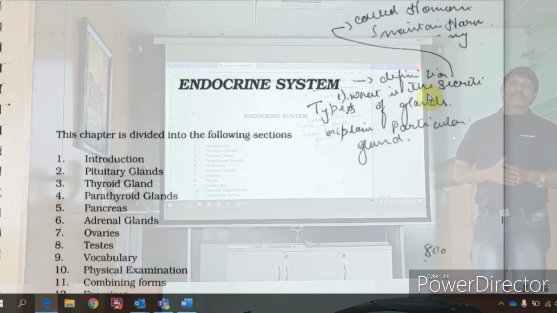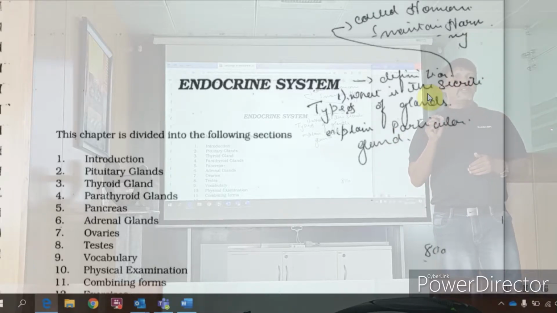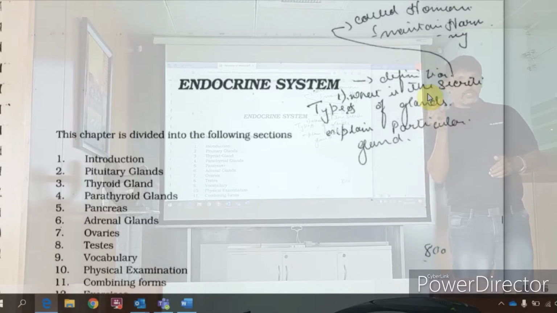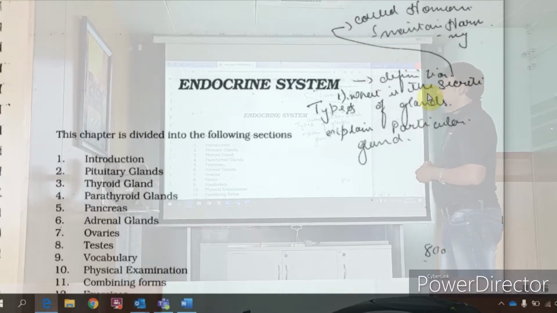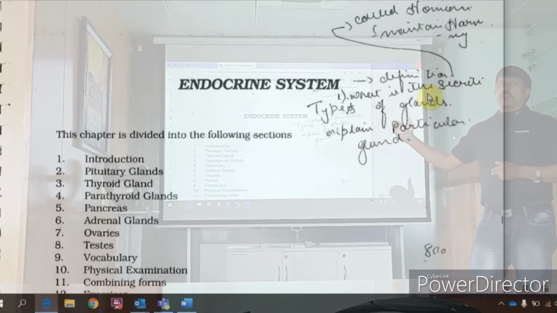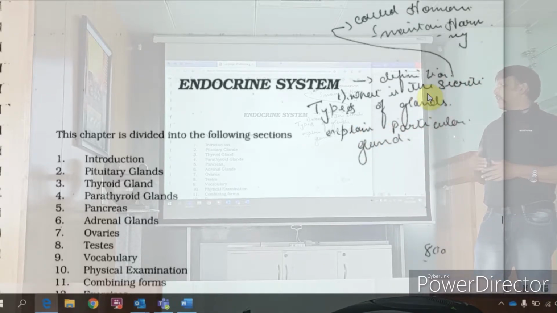Then pituitary. Whenever you talk about pituitary, where is pituitary located? Base of the brain, in the sella turcica, pea shaped. Okay, one of the major glands. We'll understand why it is important. Then the thyroid, parathyroid, pancreas, adrenal glands.